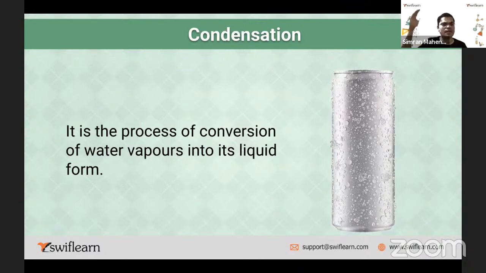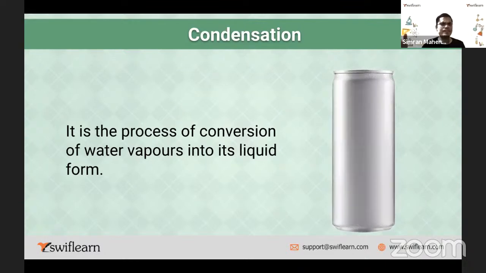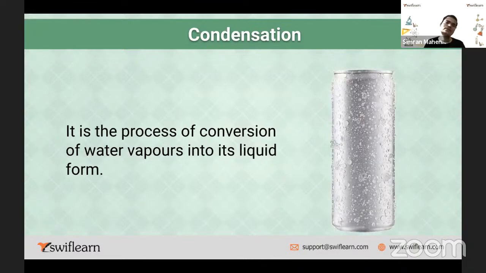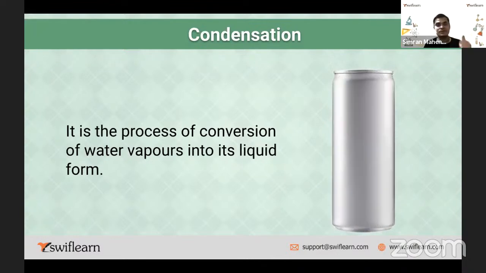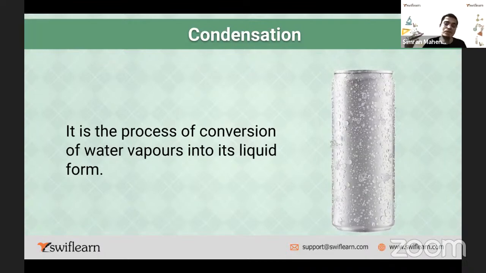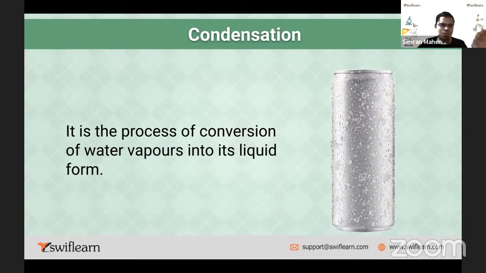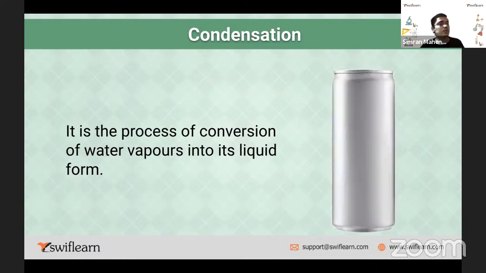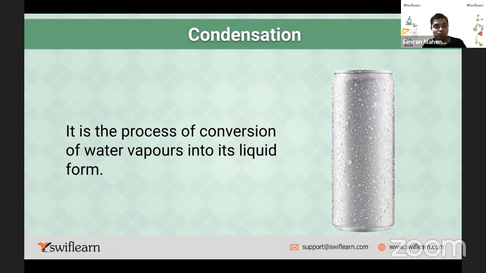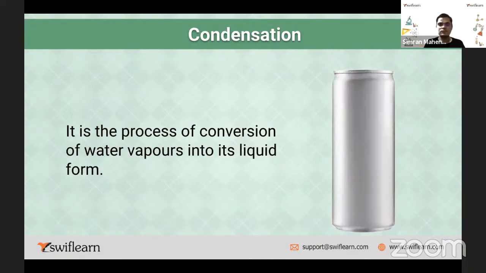So temperature increases or decreases in the condensation process? Yes, very good, correct. In condensation, temperature decreases. And in the heating process, of course, temperature increases. So condensation is a process in which the temperature of the substance is reduced. Condensation is the conversion of water vapors into its liquid form. Okay, fine.